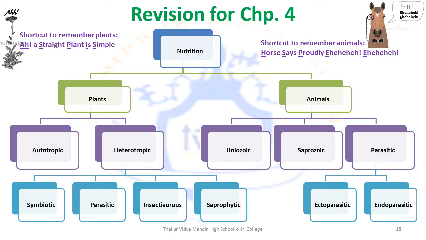The final one is parasitic. Parasitic requires a host. So parasitic animals can either be inside the body or outside the host body. There are two types of parasites, endoparasites and ectoparasites. Endo require entry into the host, so they are found inside the body. Ecto are found outside on the surface of the body. They obtain nutrients from the host. The difference between parasitic and symbiotic is a straightforward give and take, but parasitic only takes from the host.